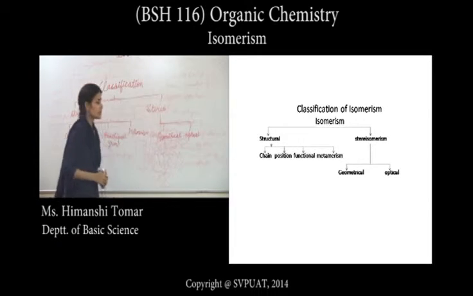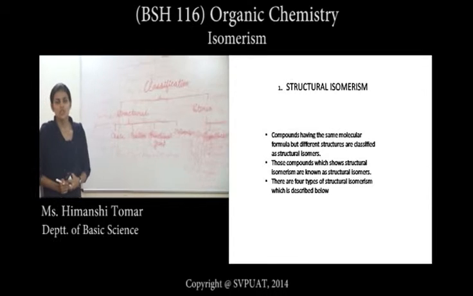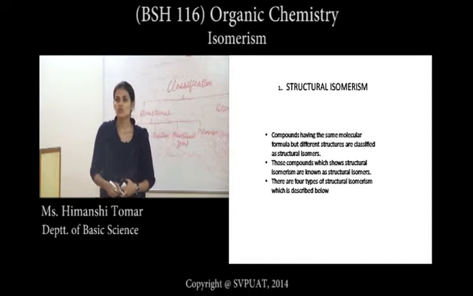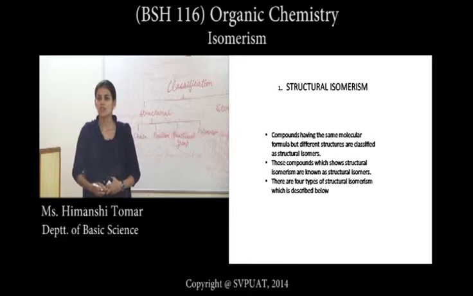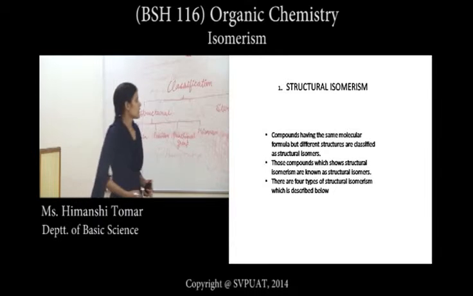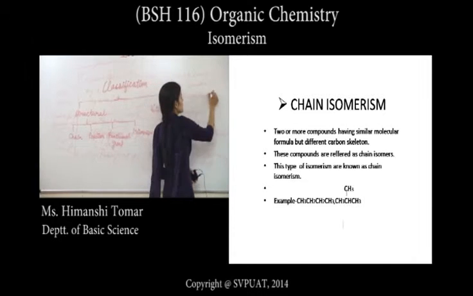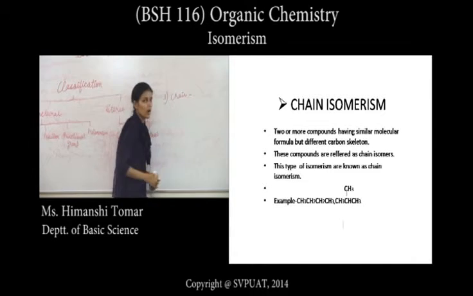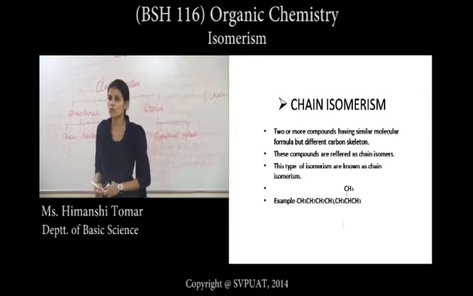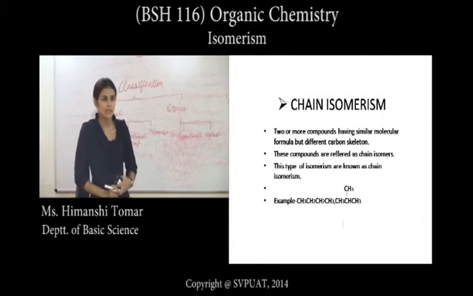Now, first we study structural isomerism. Structural isomerism means the compounds which have the same molecular formula but different structures. In structural isomerism, we study first chain isomerism: the compounds which have the same molecular formula but different carbon skeleton.